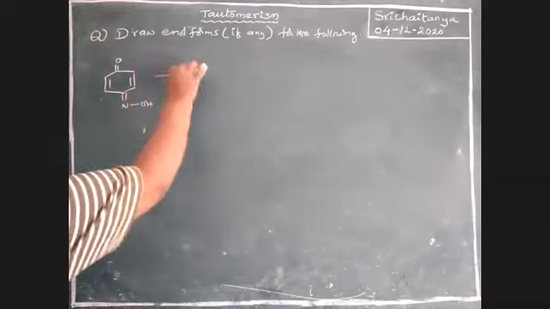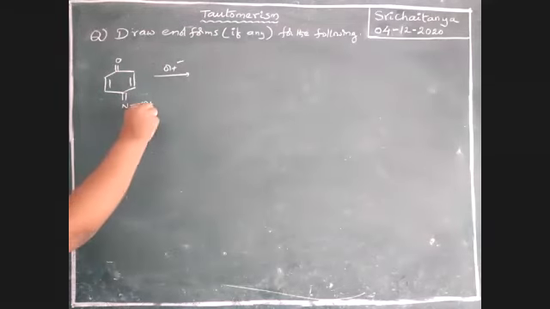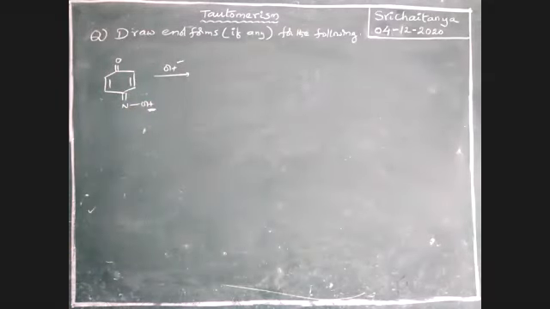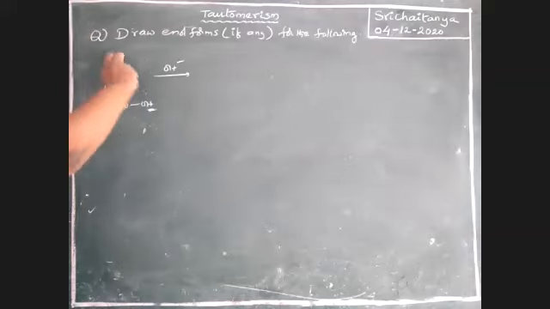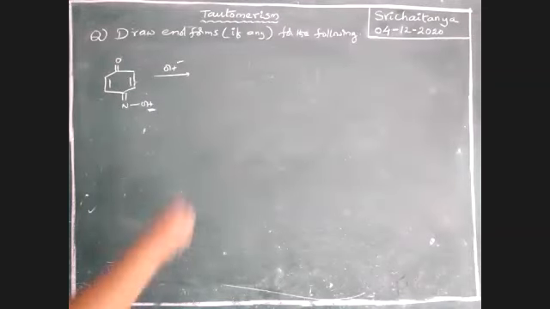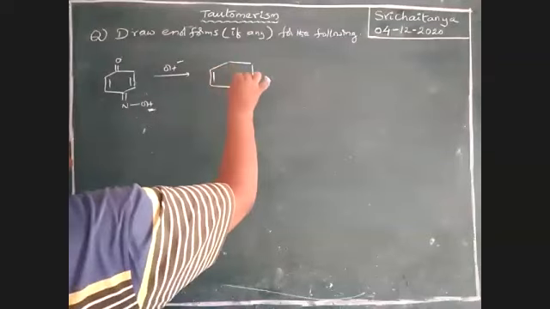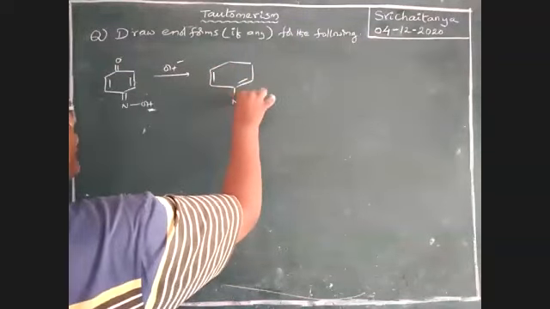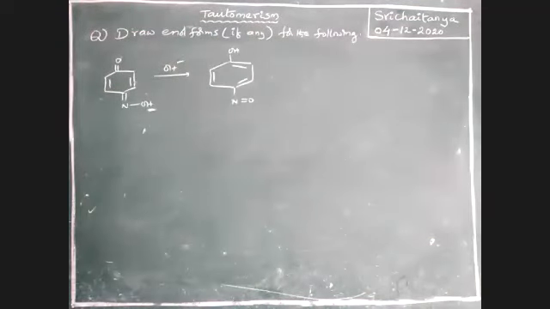In the presence of OH minus, write its enol form. Okay, this hydrogen is involved, boys. This hydrogen moves here, here, here. Finally, this hydrogen is migrated to that one. That gives this one, this is N double bond O. This one with OH is the product.